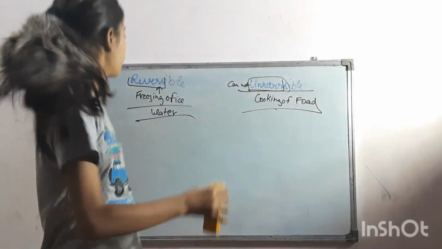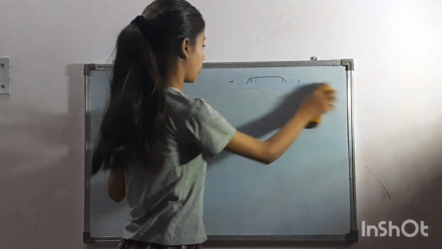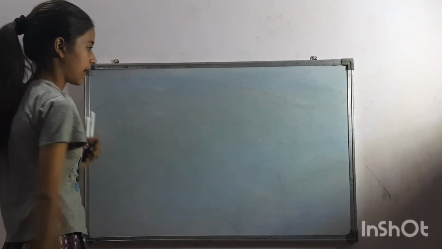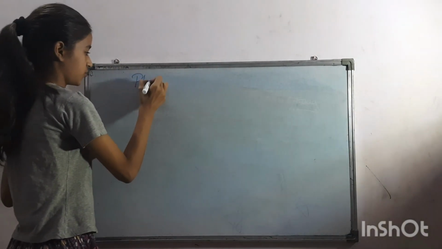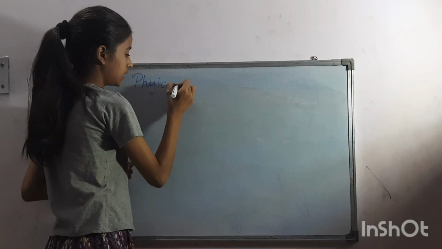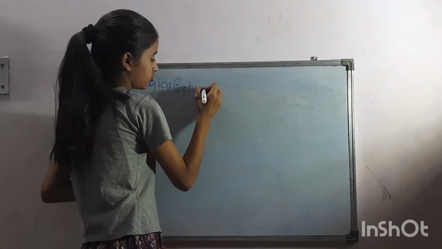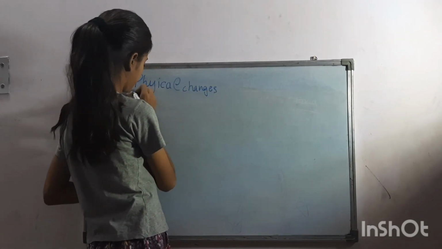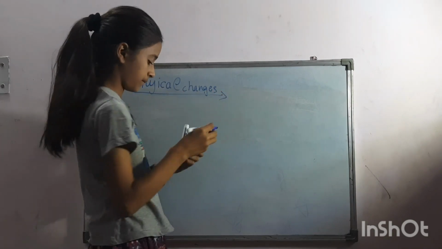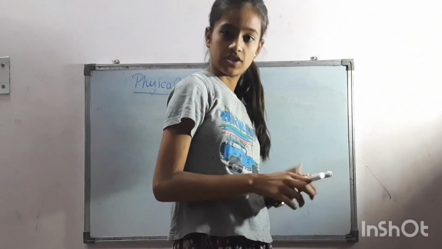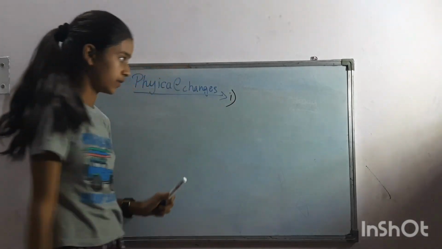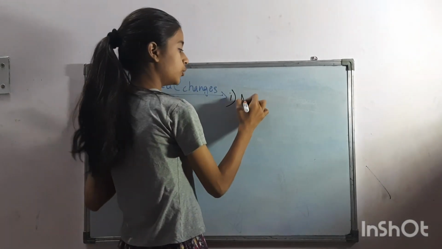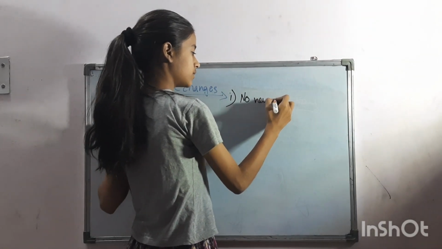So now let's come to the heading of the chapter, physical and chemical change. Firstly we will do physical changes. Physical changes are the changes in which no new substance is formed.